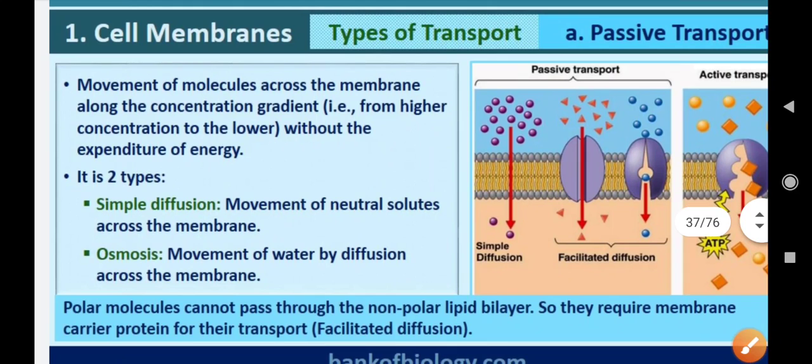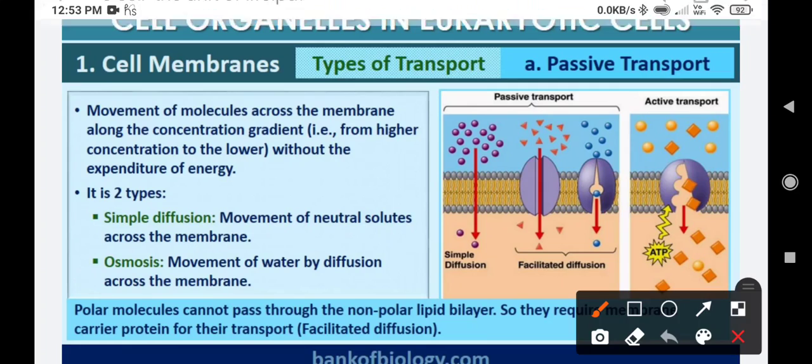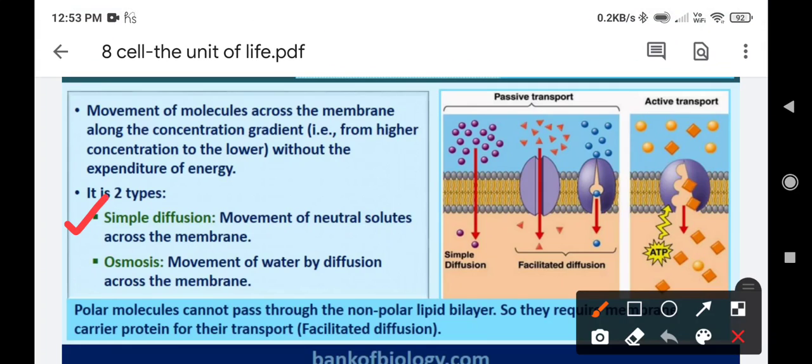Now moving on, this I have already explained. Movement of molecules across the membrane along the concentration gradient, that is from higher concentration to lower without expenditure of energy. In passive transport two types can be there: one is known as simple diffusion, the other one is known as osmosis.